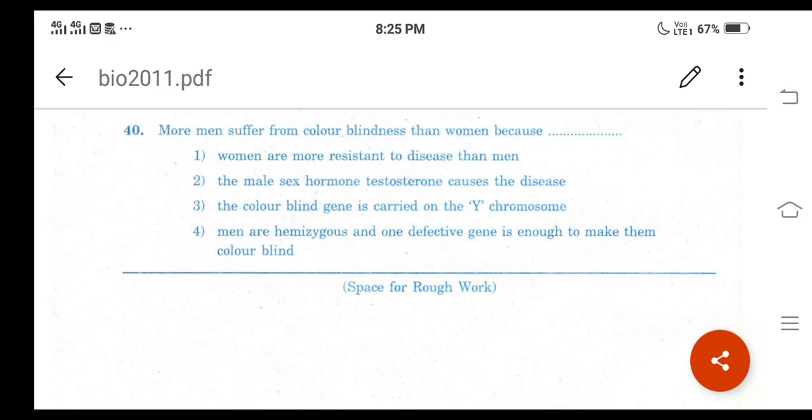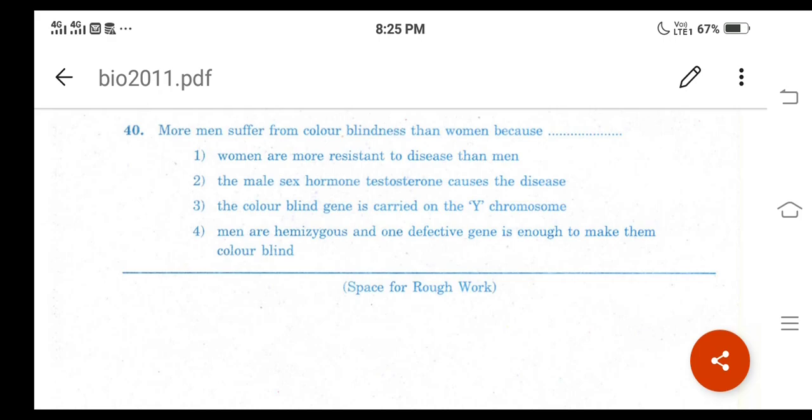And remember, color blindness occurs in 8% of males and only about 0.4% of females. Okay, this is because the genes that lead to red green color blindness are on the Y chromosome.